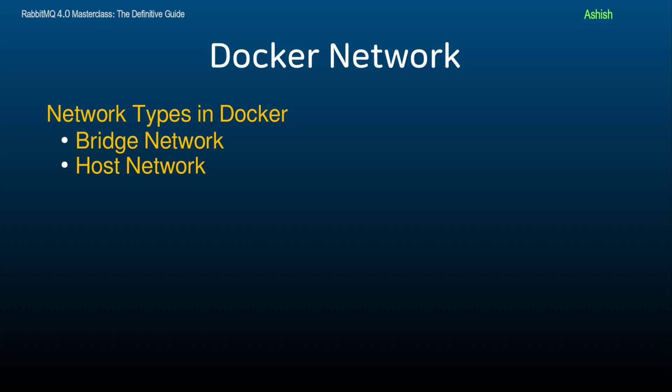Next, we have the host network. In this mode, a container shares the host's network namespace, meaning it uses the host's networking stack directly. The container has the same IP address as the host and can communicate with external systems using the host's IP. However, it doesn't get its own isolated network interface.